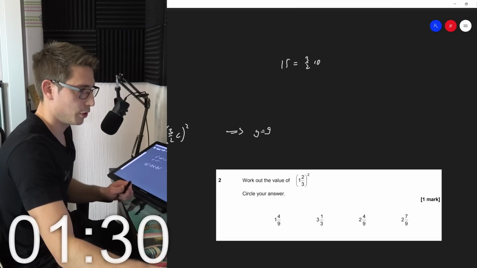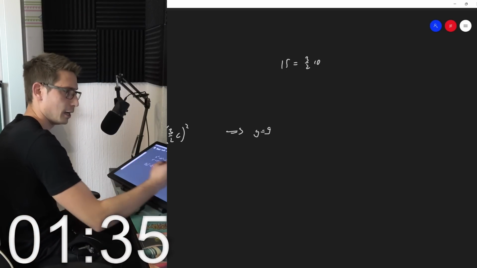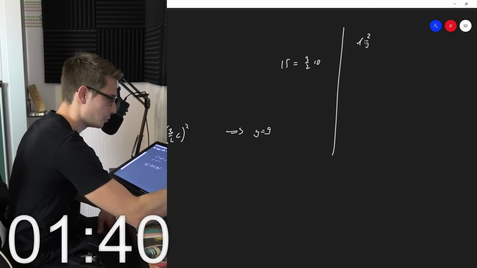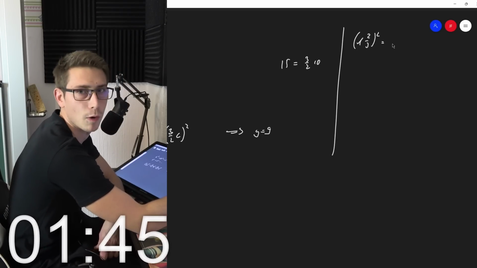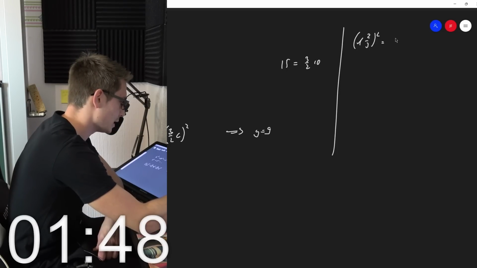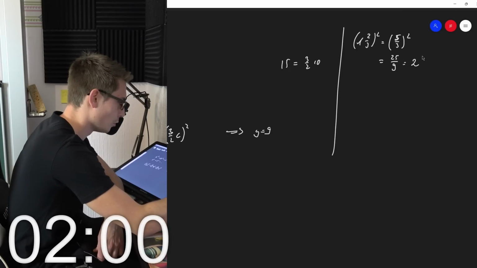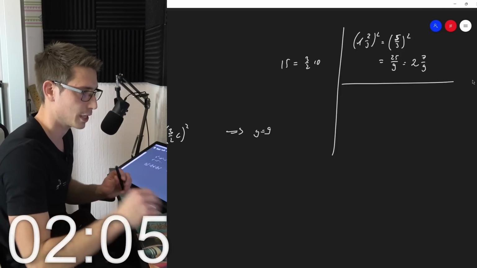Work out the value of, is this supposed to be a mixed fraction? I'm not certain about that. So we got, I'm going to put it here, 1 whole thing and 2/3, but squared. I think that's a mixed fraction, if I'm not mistaken. At least it should be, otherwise this wouldn't make too much sense. So we got, this is 5 over 2, no, 5 over 3, but the whole thing squared. This is 25 over 9, meaning this is going to be 2 whole things and 7 over 9ths. So 2 whole things and 7 over 9ths. Okay.